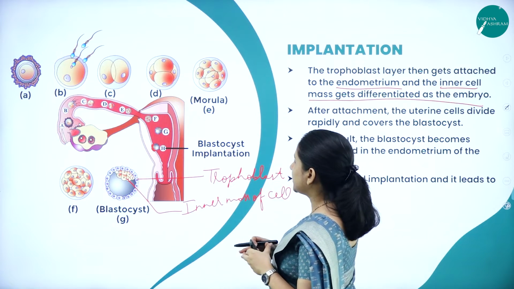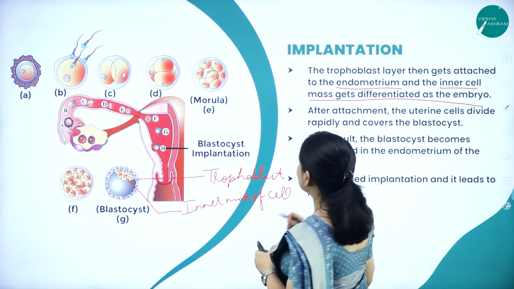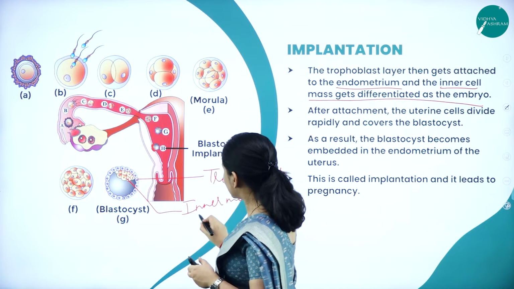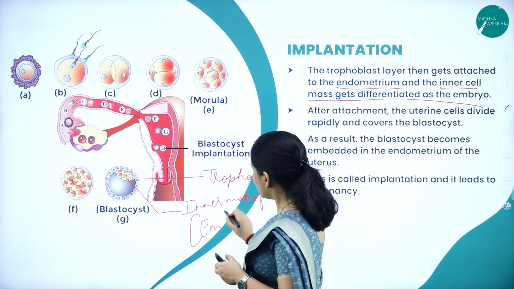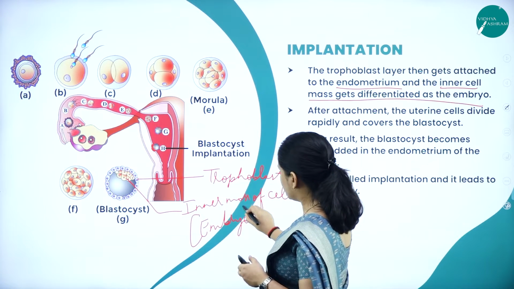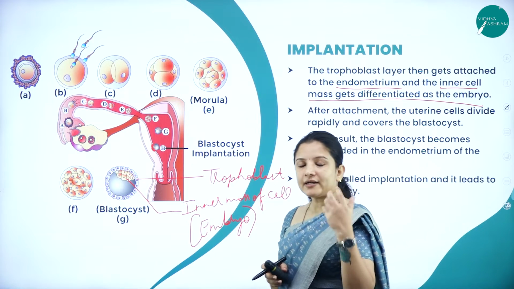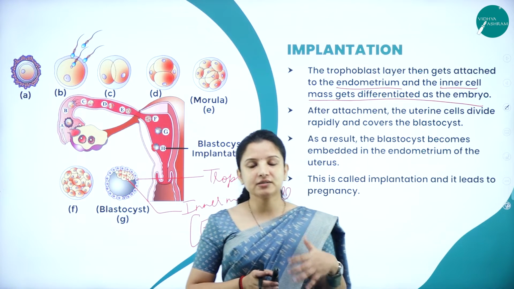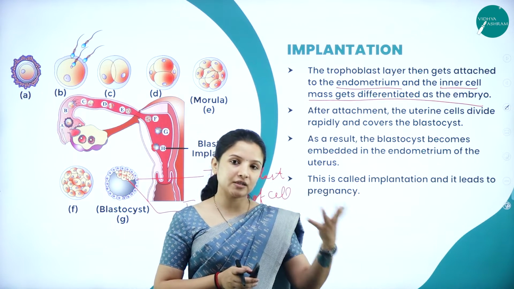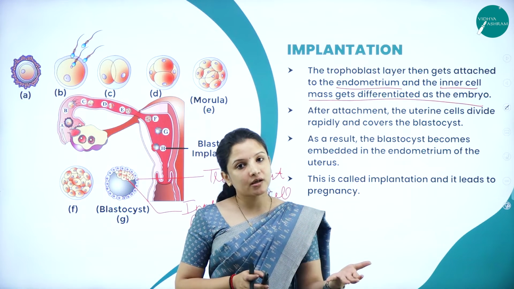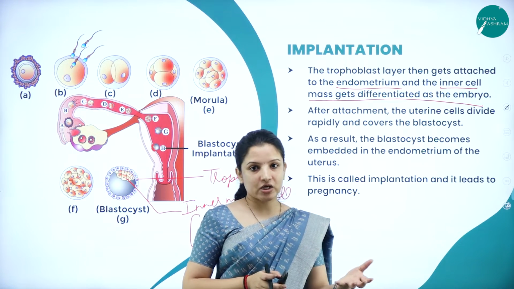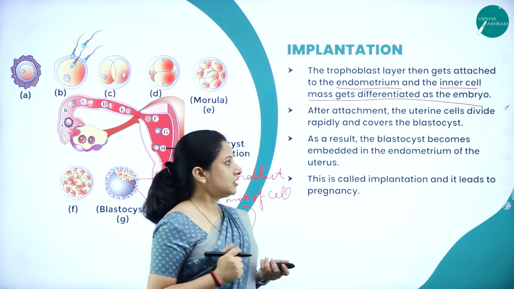What about the inner cells? The inner cells will form the embryo. That embryo will develop into the fetus. The fetus will then, after 9 months, get ejected out of the female vagina. That is, birth of the baby will take place.